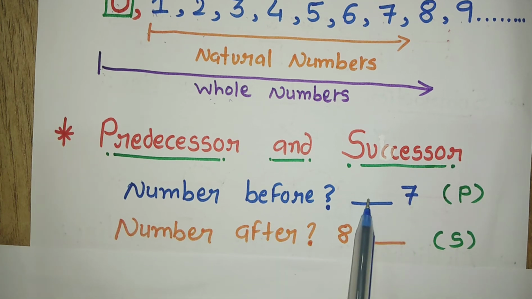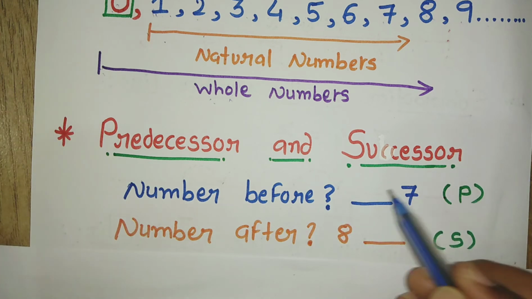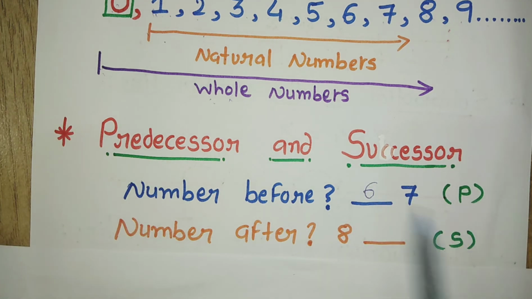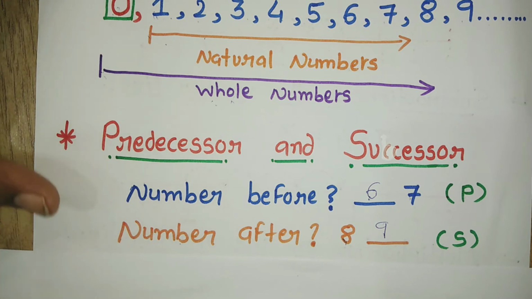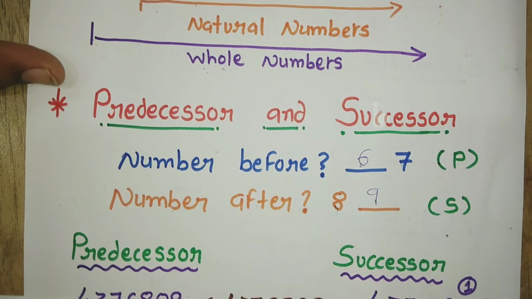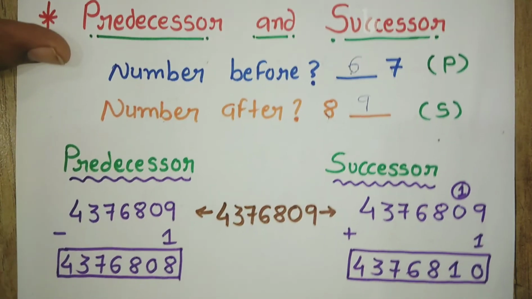Before 7, which number comes? 6. So 6 is the predecessor of 7. After 8, which number is there? 9. So can I say that 9 is the successor of 8? Obviously. 6 is the predecessor of 7 and 9 is the successor of 8. Here I am talking about small numbers, but you are in the 6th standard, so you will not get this type of small numbers. We have to talk with big numbers. Okay, so here one number is given.